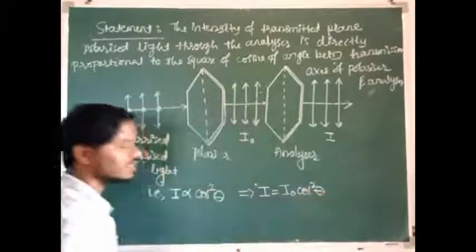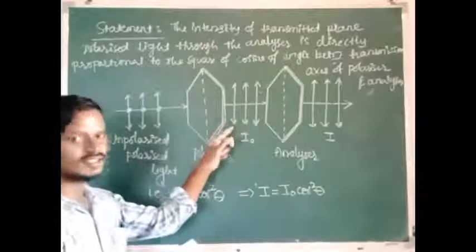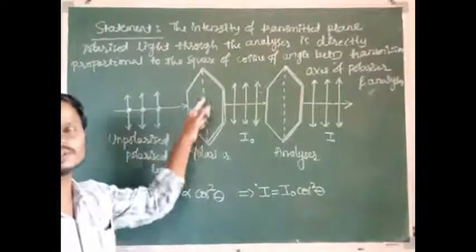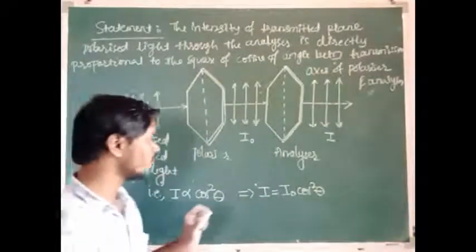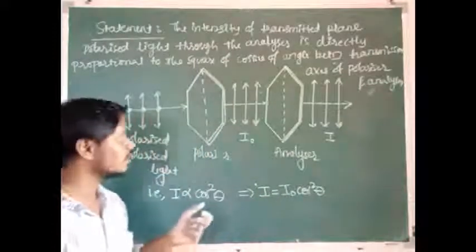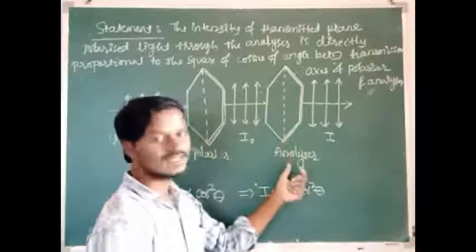So what is I naught here? I naught is the intensity of the light emerging from the polarizer. And what is I here? I is the intensity of the plane polarized light emerging from the analyzer.